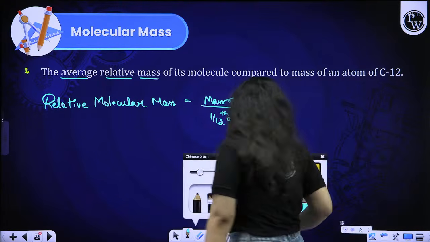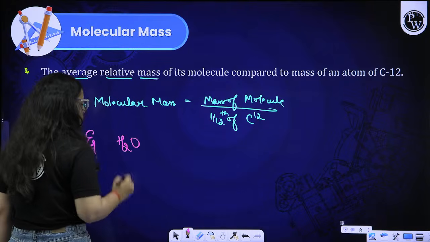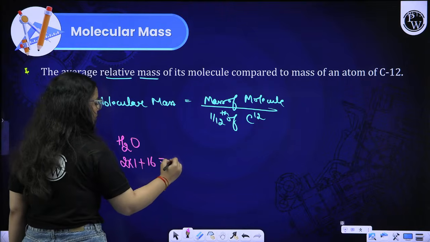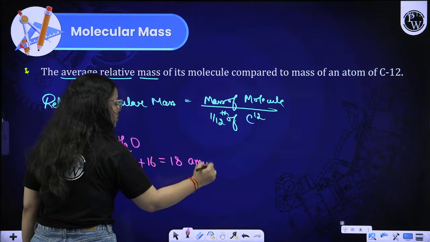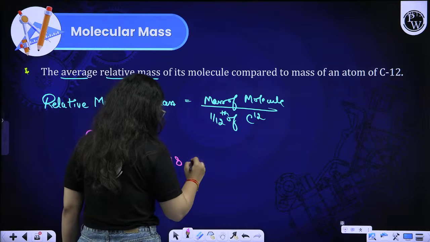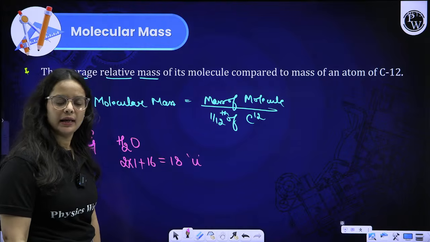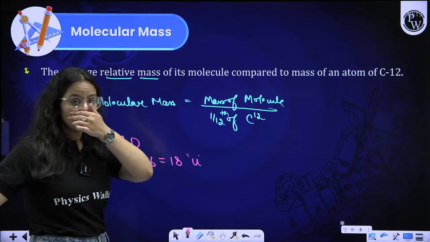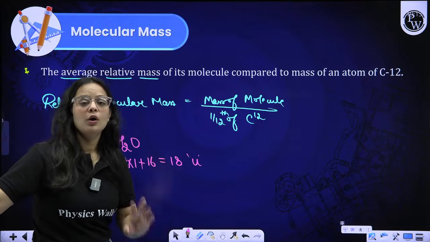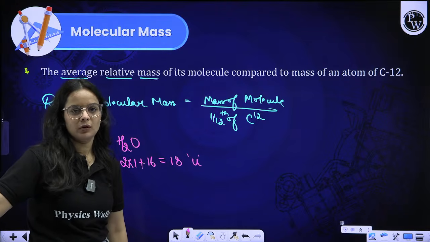For example, take H2O. 2 into the hydrogen mass, that is 1, plus the oxygen mass, that is 16, so it will come out to be 18 AMU. Now, since it is not an atom, we can write it as U, that is unified mass. We can write U in place of AMU. AMU is also used, but the more pronounced term is U, unified mass, which is used for all species that are very small in size.